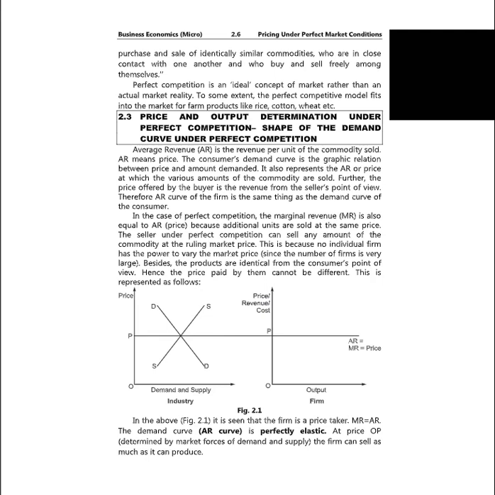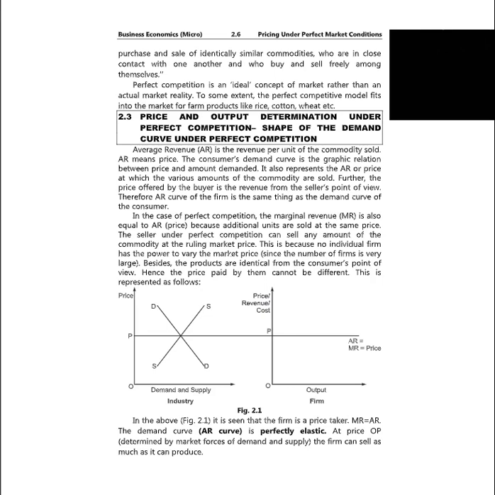In the case of perfect competition, the marginal revenue MR is also equal to AR, price, because additional units are sold at the same price. The seller under perfect competition can sell any amount of the commodity at the ruling market price. This is because no individual firm has the power to vary the market price. Since the number of firms is very large, besides the products are identical from the consumer's point of view, hence the price paid by them cannot be different.